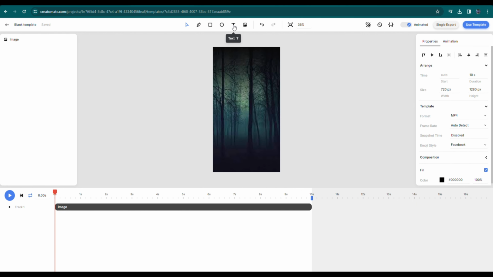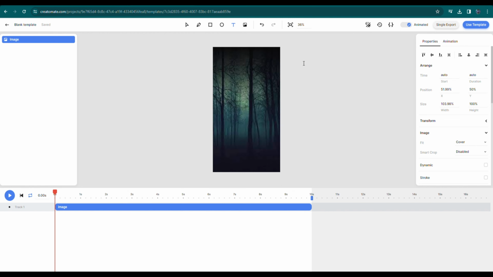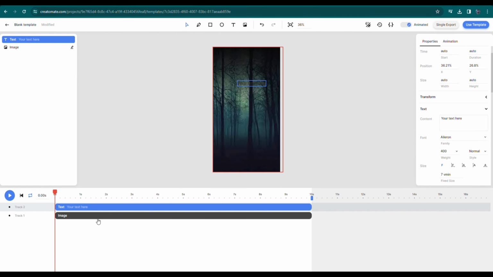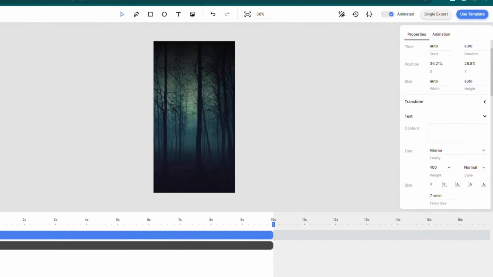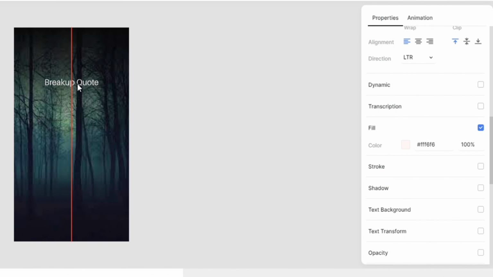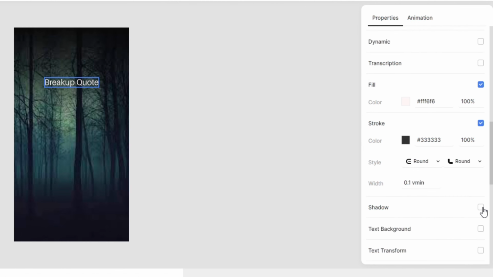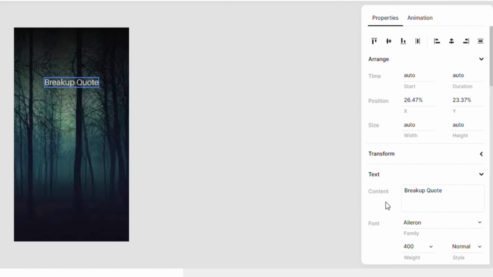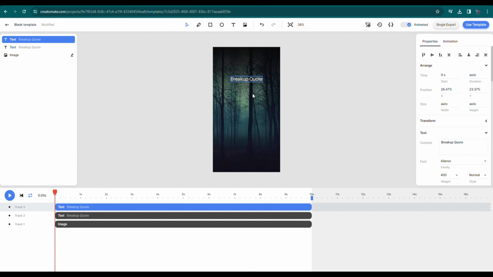After that, go to the text icon to add text. Choose it to be dynamic so that you can edit it later. Write the theme for your quote. Now, change the color. You can also edit the text to your liking. For now, I'm going to keep it simple. Make 3 copies of the text.